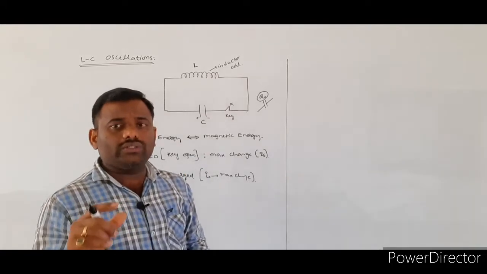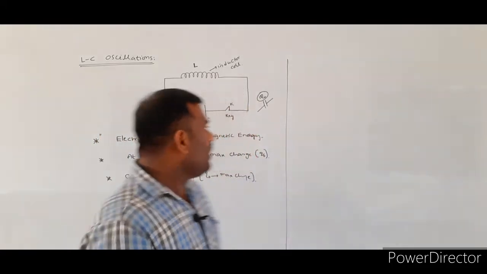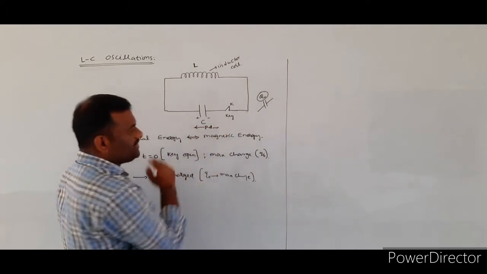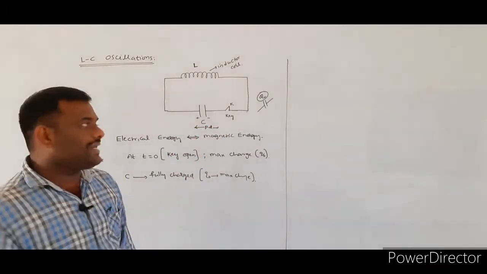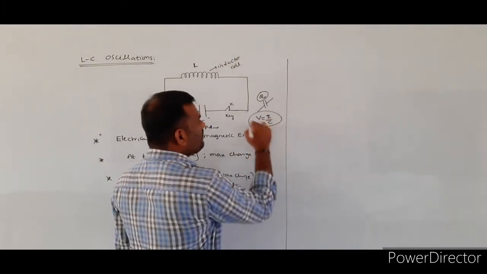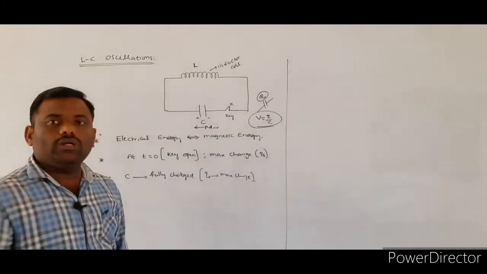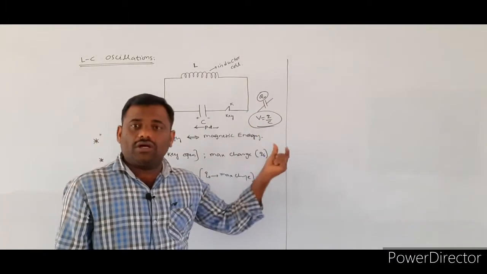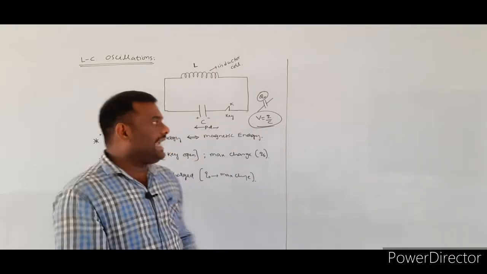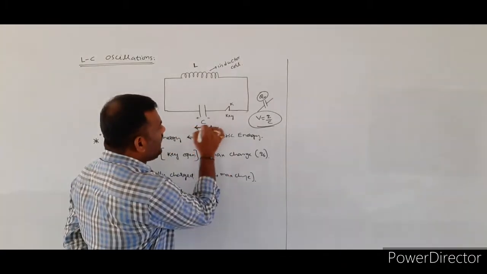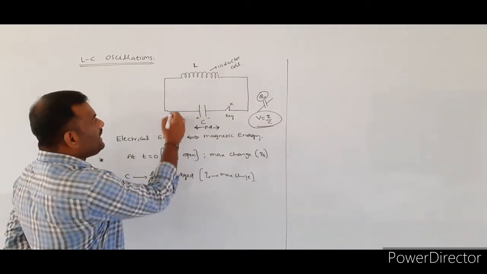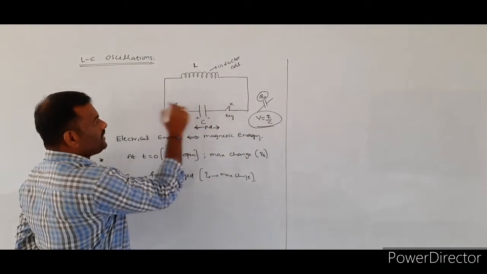Between the charged capacitor plates a potential difference exists, V is equal to Q by C. So in the closed circuit, current will flow through the capacitor.